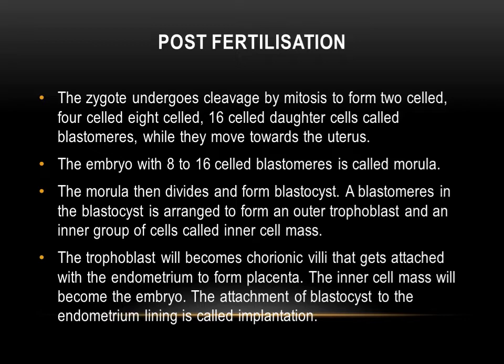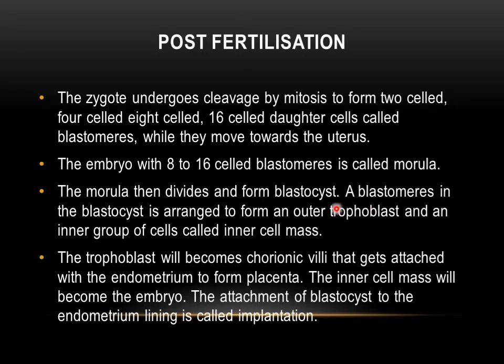The last event in sexual reproduction is post-fertilization. The zygote undergoes cleavage by mitosis to form first 2-celled and then 4-celled, 8-celled, 16-celled daughter cells called blastomeres, while they move towards the uterus. The embryo with 8 to 16 celled blastomeres is called morula. The morula then divides and forms the blastocyst.